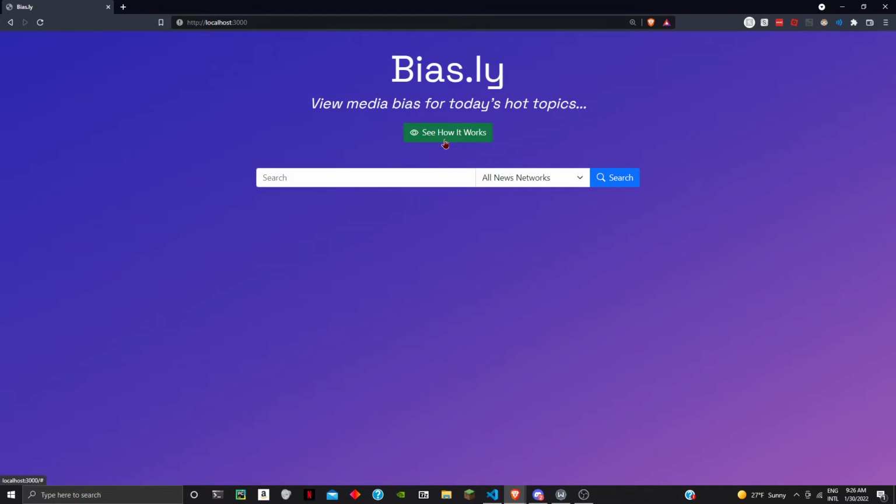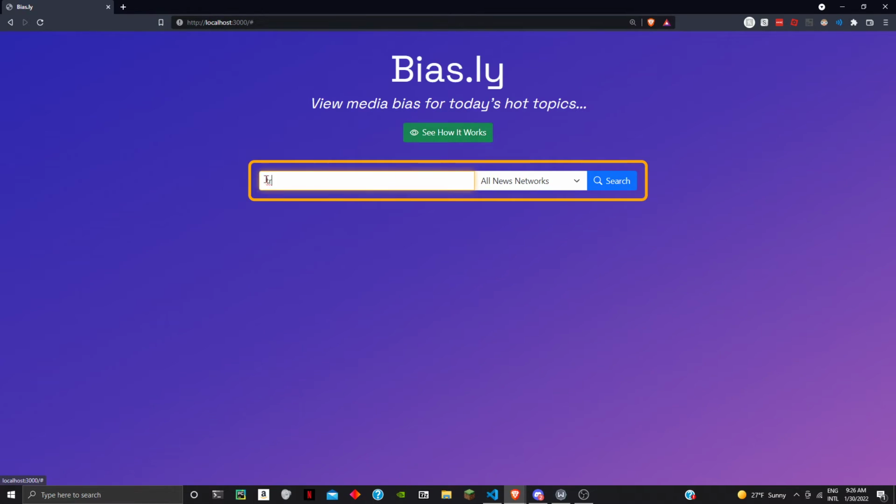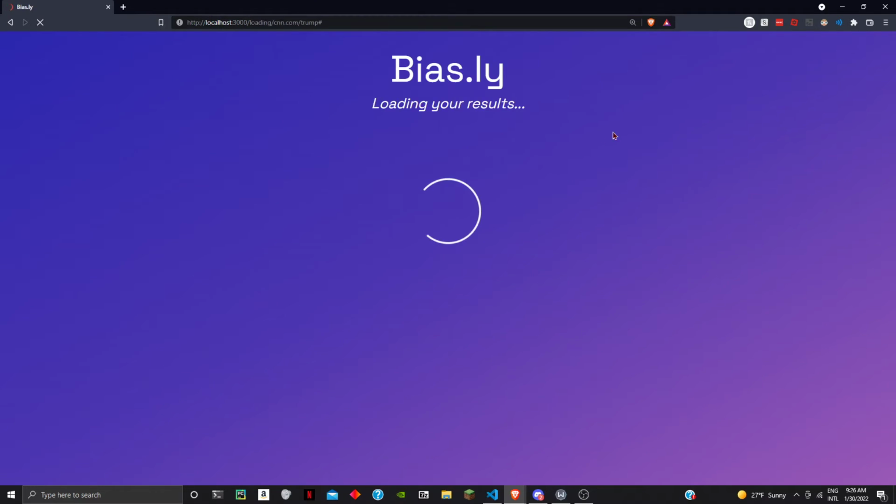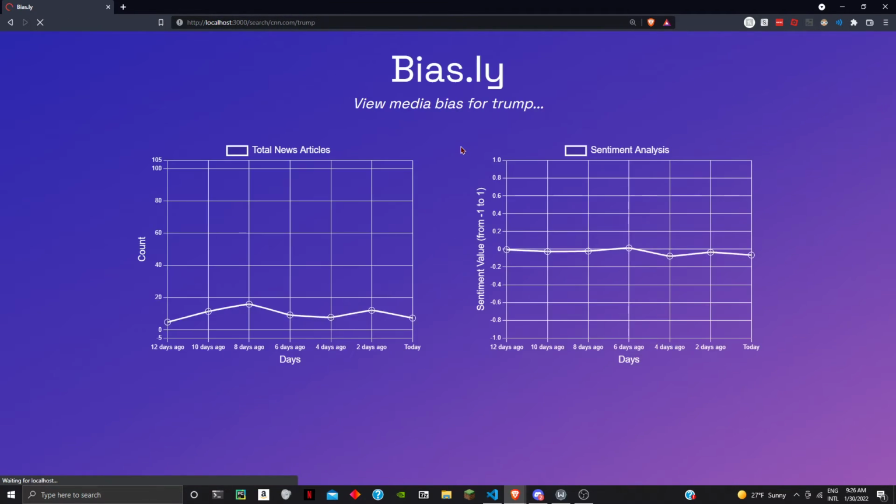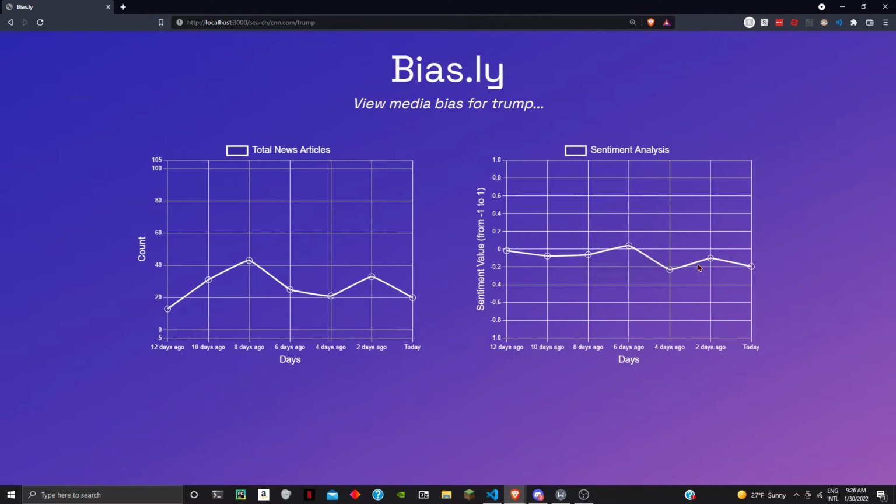And then if we go over here to our see how it works button, you can see that it just autofills for the user so they can easily see how it works. So then it's searching Trump on CNN, and there's a slightly negative bias towards him, which is expected from a left-centered news outlet like CNN.